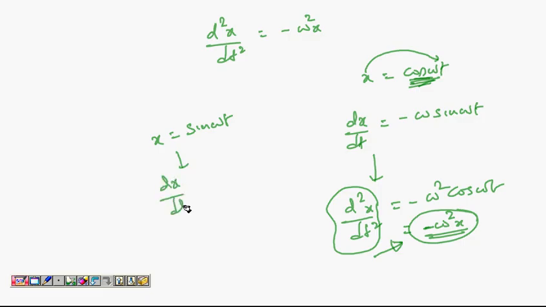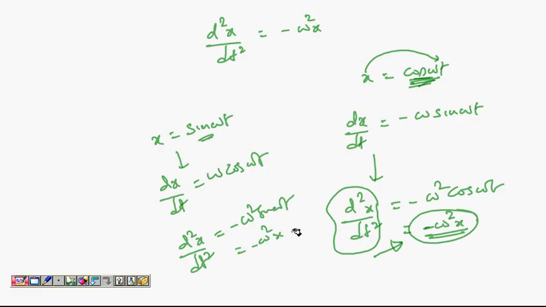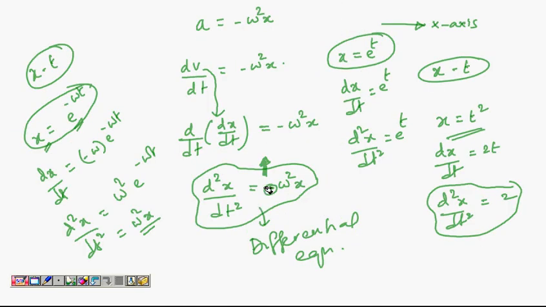If you differentiate it first time, you get omega cos omega t. You differentiate it once again, so you get minus omega square sin omega t, but sin omega t is x, so minus omega square x. So ultimately, when you end up with this differential equation d2x by dt square equal to minus omega square x, the solution to this equation is a cosine or a sine, x equal to cos omega t or x equal to sin omega t.